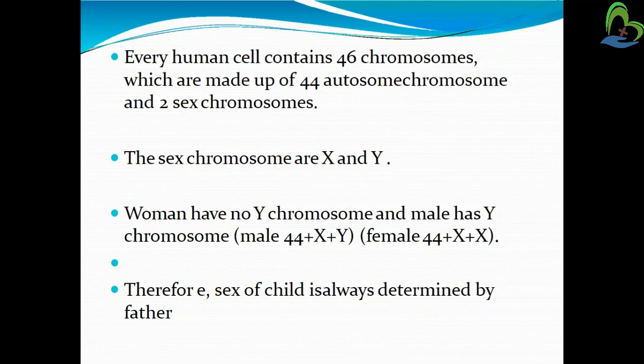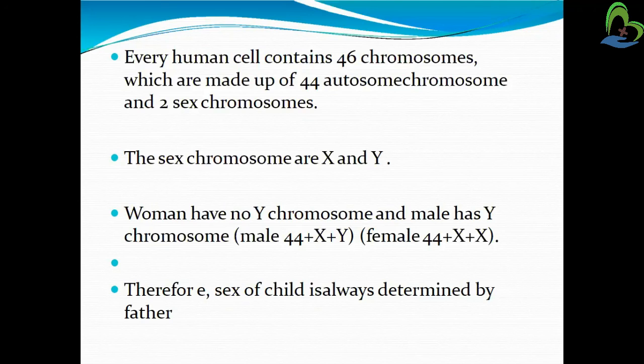If male, the two sex chromosomes are one X and one Y, so male is 44 plus X plus Y. A woman has no Y chromosome, so female is 44 plus X plus X. No Y chromosome is present in a female.